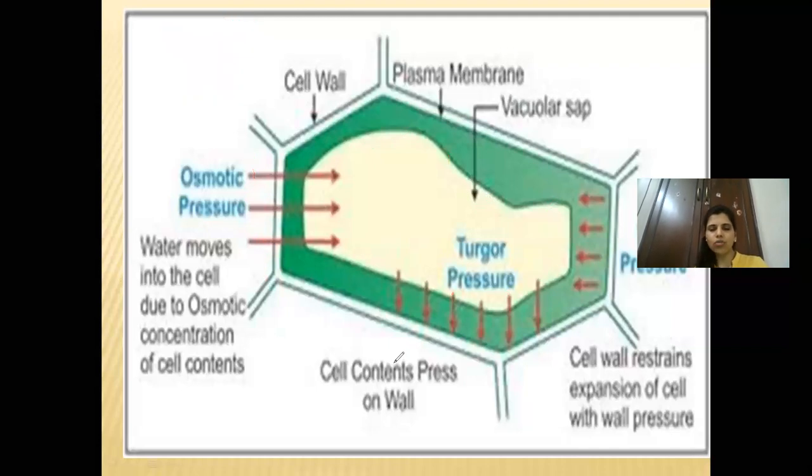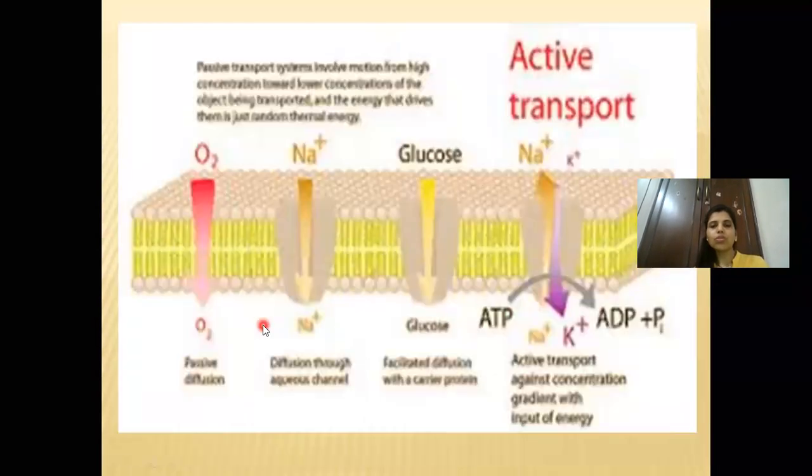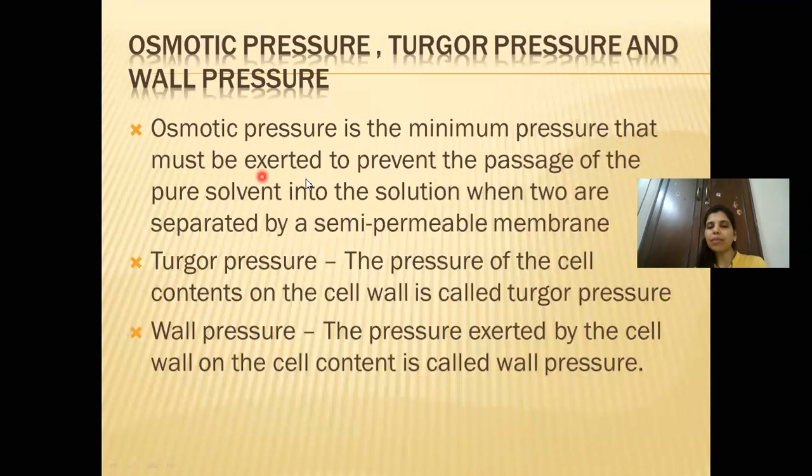So that is what is written over here. Osmotic pressure is the minimum pressure that must be exerted to prevent the passage of pure solvent into the solution, where the two are separated by a semi-permeable membrane. Once that pressure has been reached, no more pressure of water created inside the cell can be withstood by the cell membrane. So it blocks the inward flow of the water. That is the meaning of osmotic pressure.